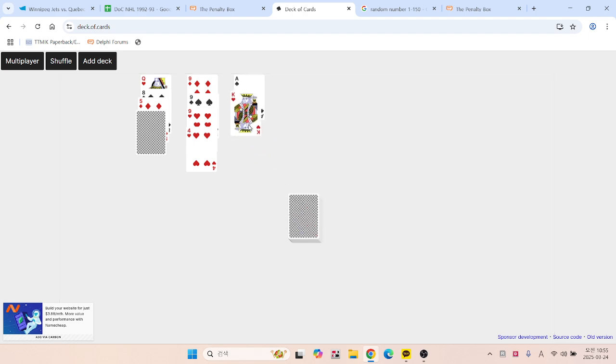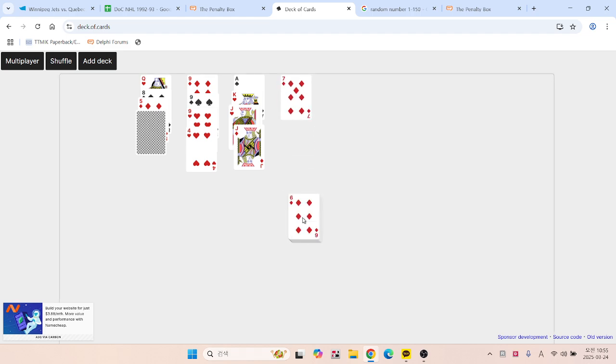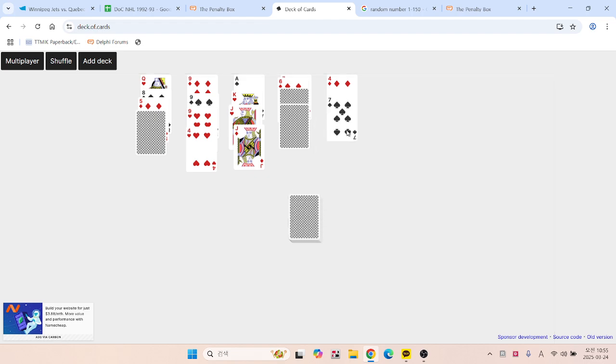Phil Housley with the puck the other way for the Winnipeg Jets. And the King, he feeds it through to the Jack. The Jack is Alexei Zhamnov. Zhamnov with another Jack. That's going to be a good save by Ron Hextall instead. So with a 7 here, it is Quebec maintaining possession, but Ruchinski needs 1 greater. He needs a 7 in order to feed it, to set up someone with a chance to score. And the 4 and the 7, this is Valery Kamensky for the Quebec Nordiques.